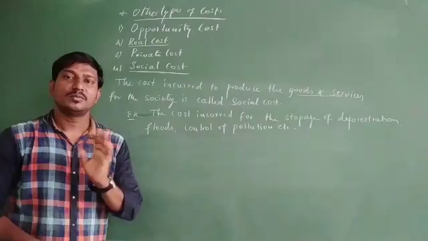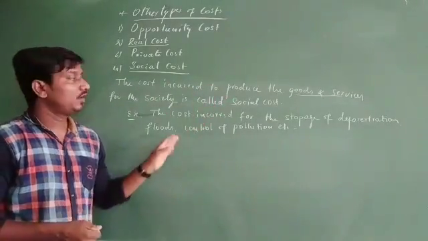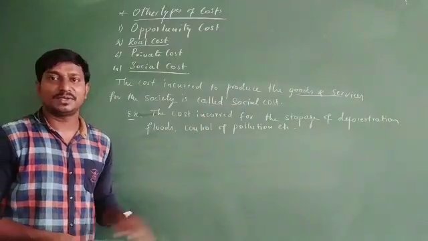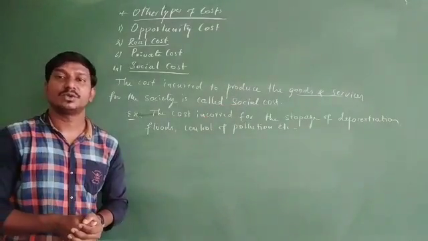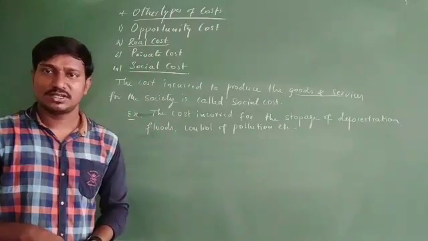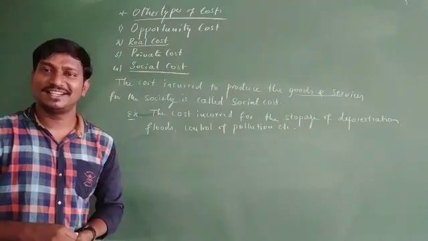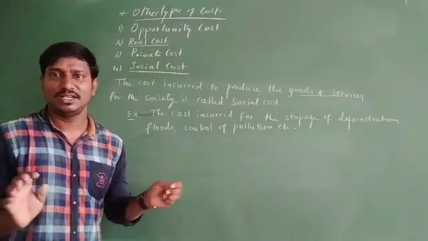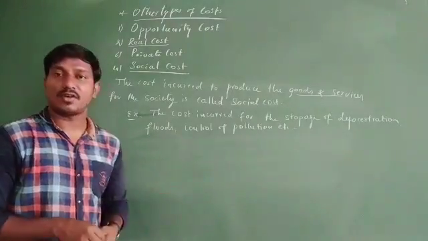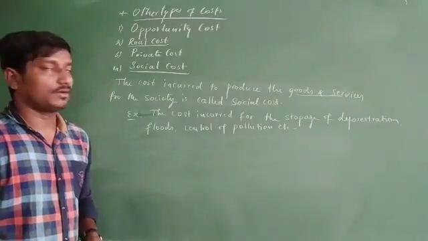Just keep in mind, the costs incurred for the purpose of societal development, all together, are called social cost. Well, these are other types of cost, very important, and usually these are not recorded in the books of accounts. Remaining things we'll discuss in the next class. So this is all. Thank you.